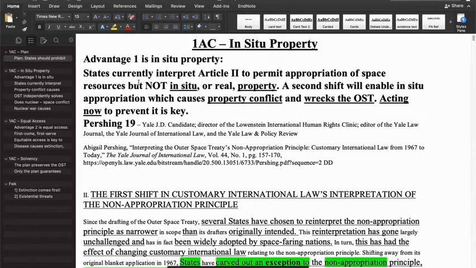And that shift into in situ property, which is essentially just real property, will destroy the OST because private companies going to appropriate specific property in space counteracts and goes against what the OST says, which moots the significance of the OST within legal frameworks around the world.